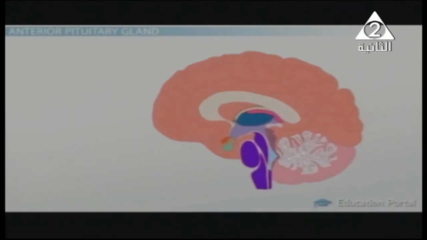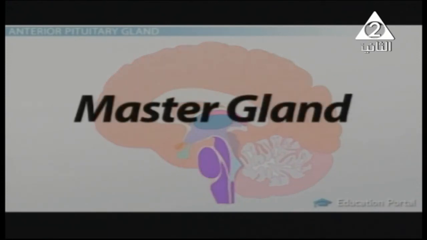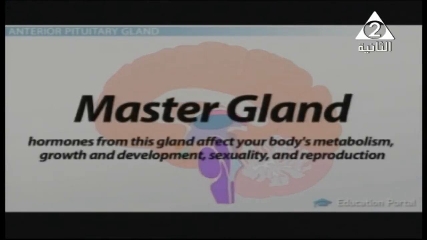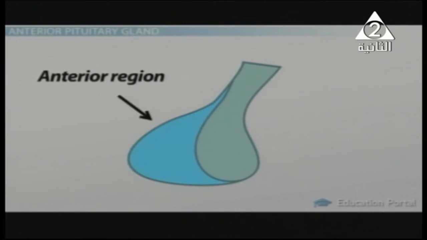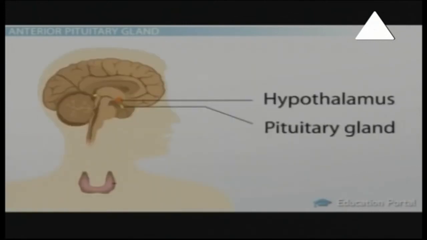We need to know the function of each gland we're going to study inside our body: location, structure, and what happens by increasing or decreasing. The first one is the pituitary gland, or the master gland, which is located under the brain in connection with the hypothalamus.